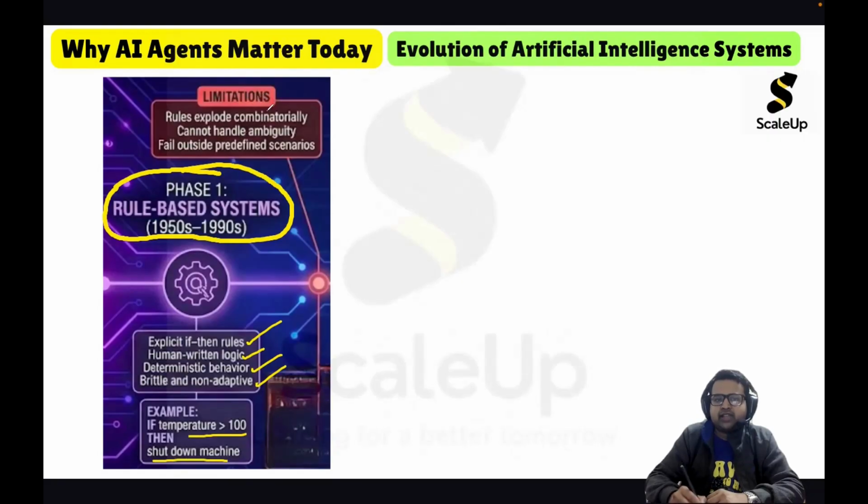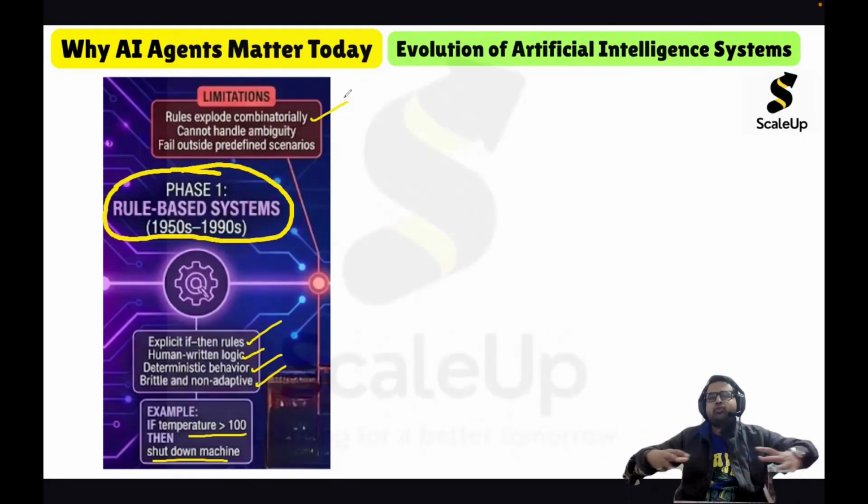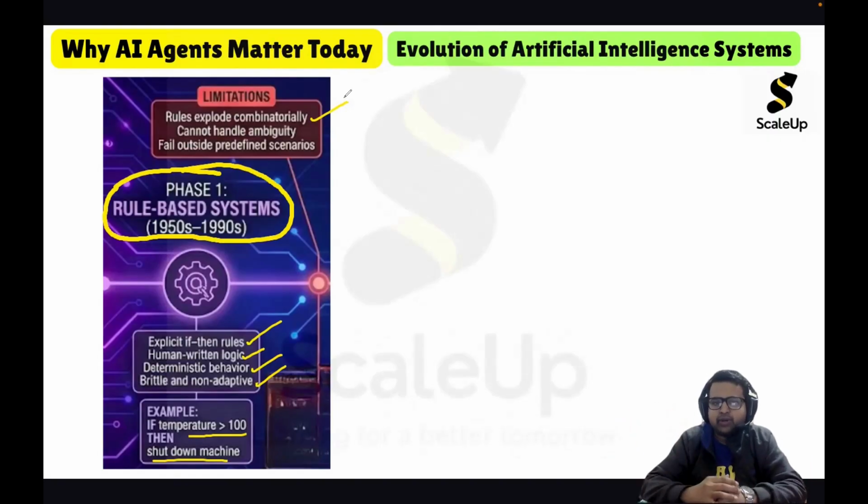Now the limitations of rule-based systems: rules explode combinatorially, because if I am writing all the rules, they might keep on increasing. If I am making an expert system for a particular healthcare segment, the rules might keep on exploding.